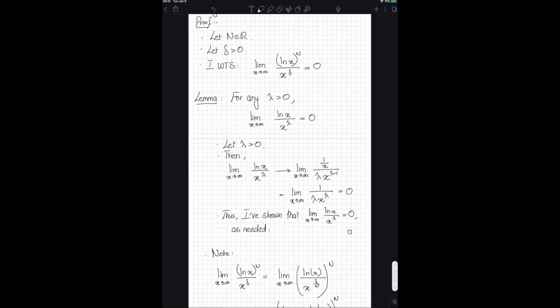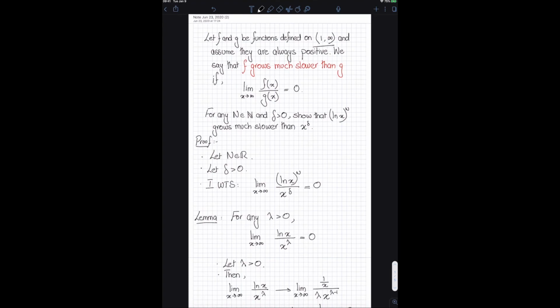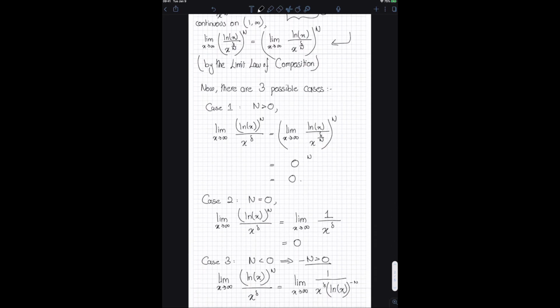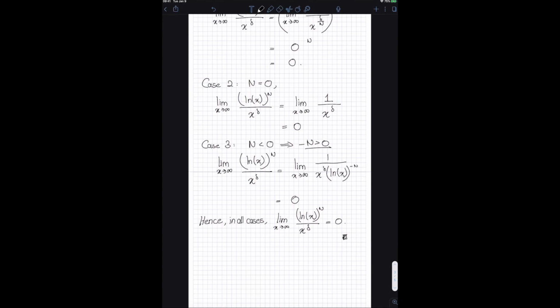Now, one thing that I would like to emphasize over here, if you go all the way back up, the question essentially just asks us to prove that the following property is true for any natural number n. So if you did not want to prove this theorem for every real number, then you actually did not have to consider the last two cases. You did not have to deal with case 2 and case 3, assuming, of course, you are going with the idea that 0 is not a natural number.